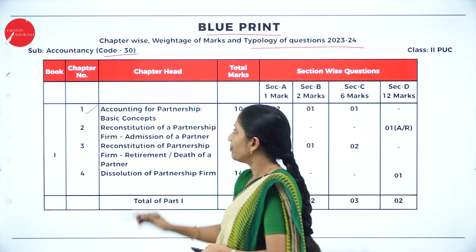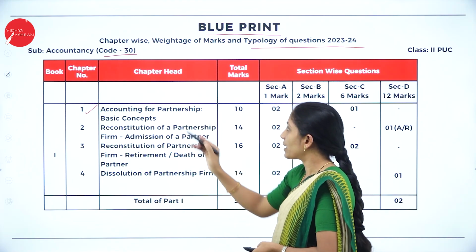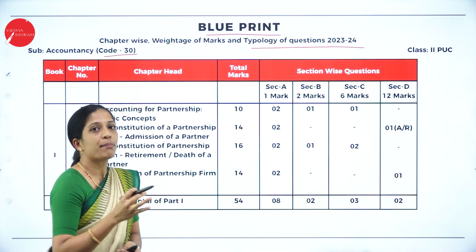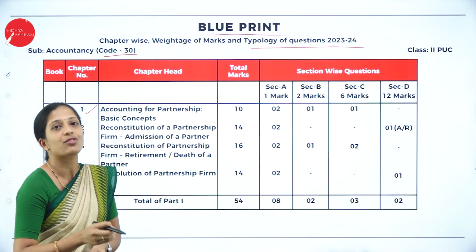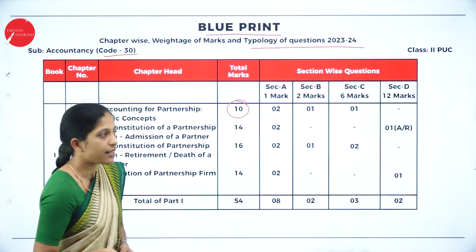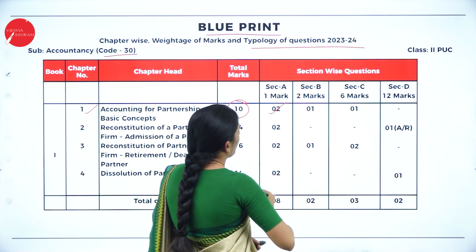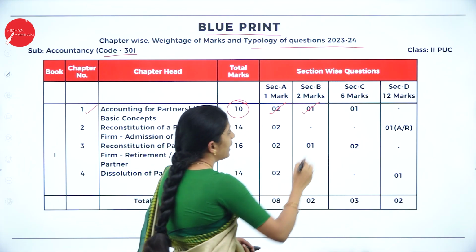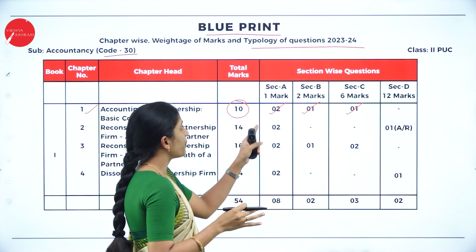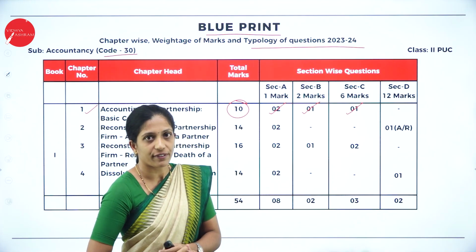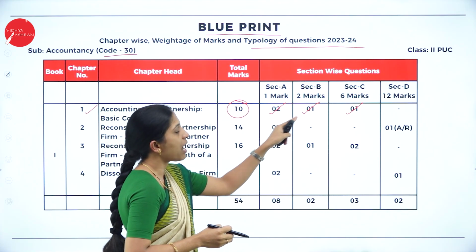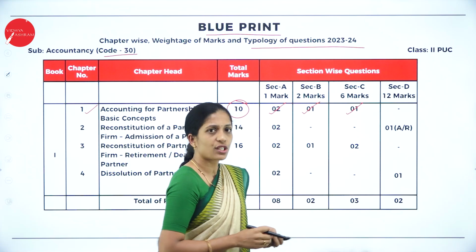From your chapter 1, which is accounting for partnership basic concepts, what is the weightage of this chapter? How many marks can you get from this chapter if you learn it? You can get 10 marks. How can you get 10 marks? You will have 1 mark 2 questions, 2 marks 1 question and 6 marks 1 question. So this is how your question paper pattern, or the blueprint of your first chapter, will be. So you'll be having 1 mark 2 questions, 2 marks 1 question and 6 marks 1 question.